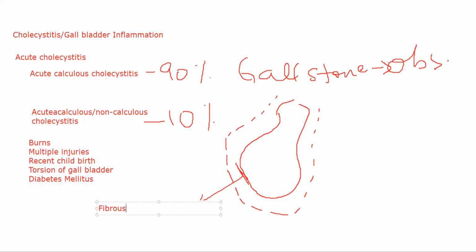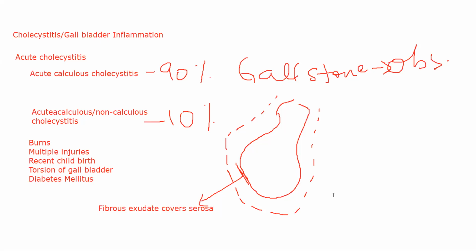That will make a fibrous exudate. This is fibrous because it will have fibrin in that exudate. Fibrous exudate covering the serosa is one of the characteristic features of cholecystitis.